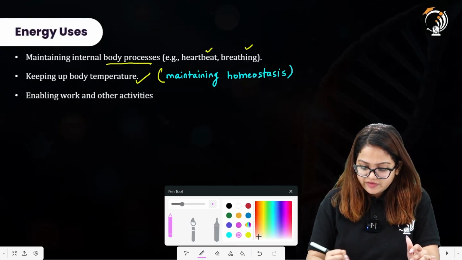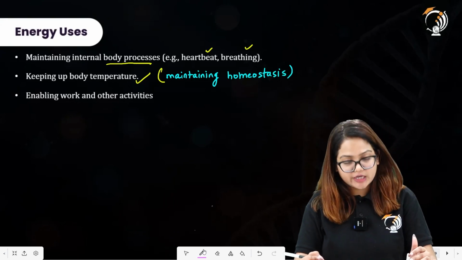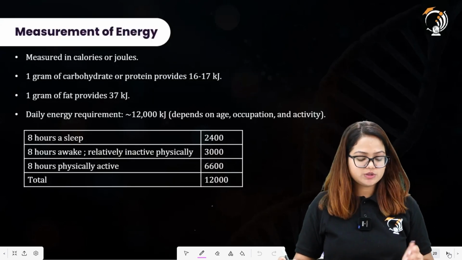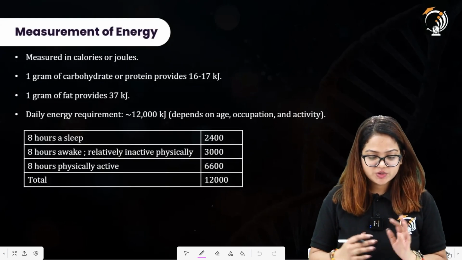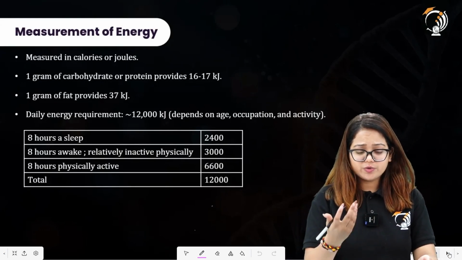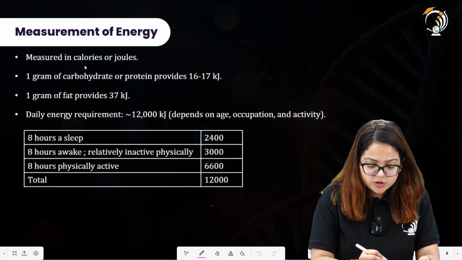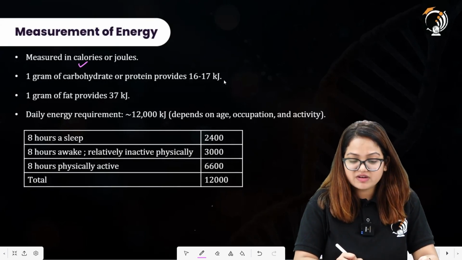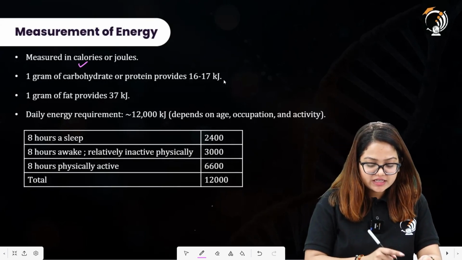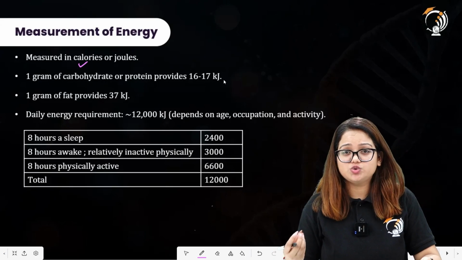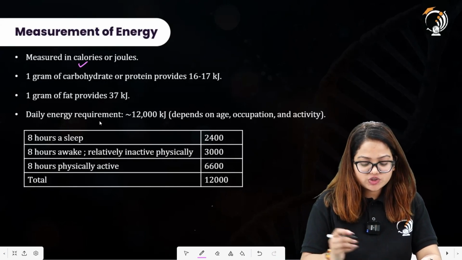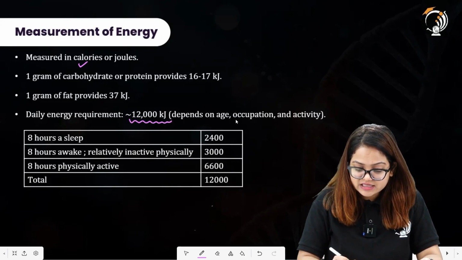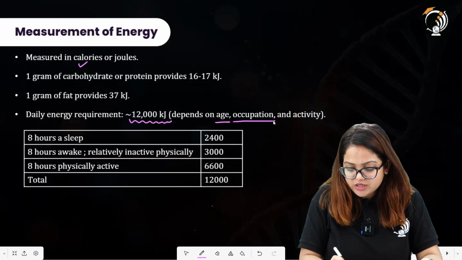Now, next we have enabling work and other activities. These are why the energy demand is different in each individual. Now, energy is measured in calories or joules. One gram of carbohydrate or protein provides 16 to 17 kilojoules of energy, whereas one gram of fat provides 37 kilojoules of energy. Daily energy requirement is approximately 12,000 kilojoules, and this depends on age, occupation, and activity of the individual.